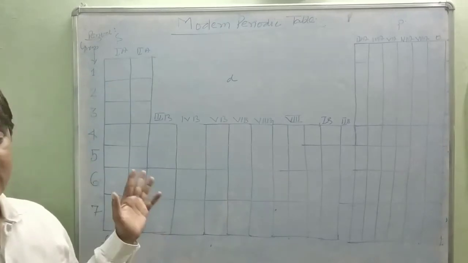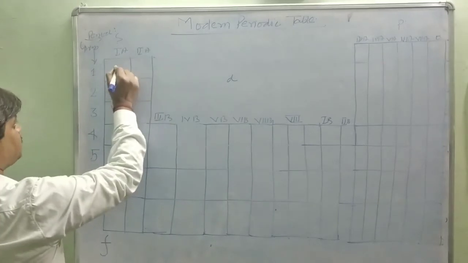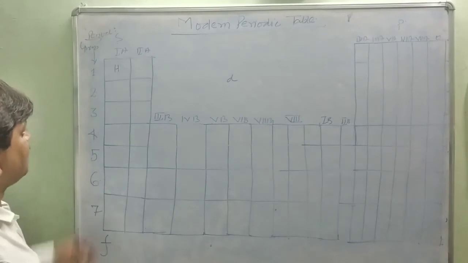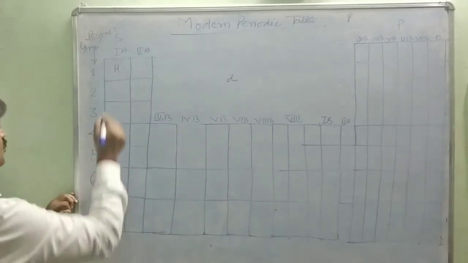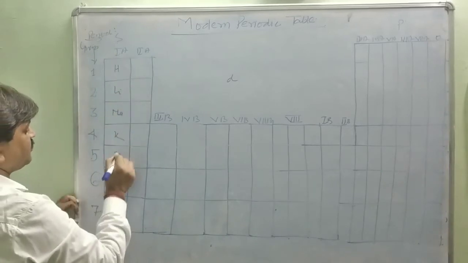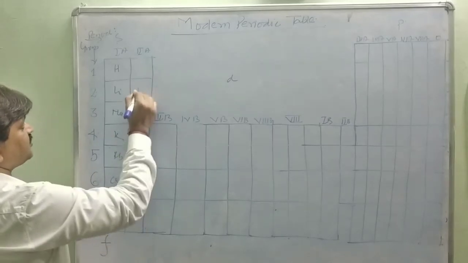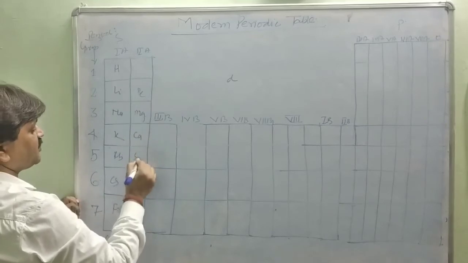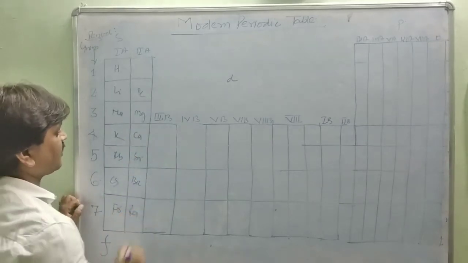Now try to put the elements in this group. This is first A, hydrogen. I'm writing here the vertical line, and later we will discuss one by one. Hydrogen, lithium, sodium, potassium, rubidium, cesium, and francium. This is beryllium, magnesium, calcium, strontium, barium, radium, and D block.